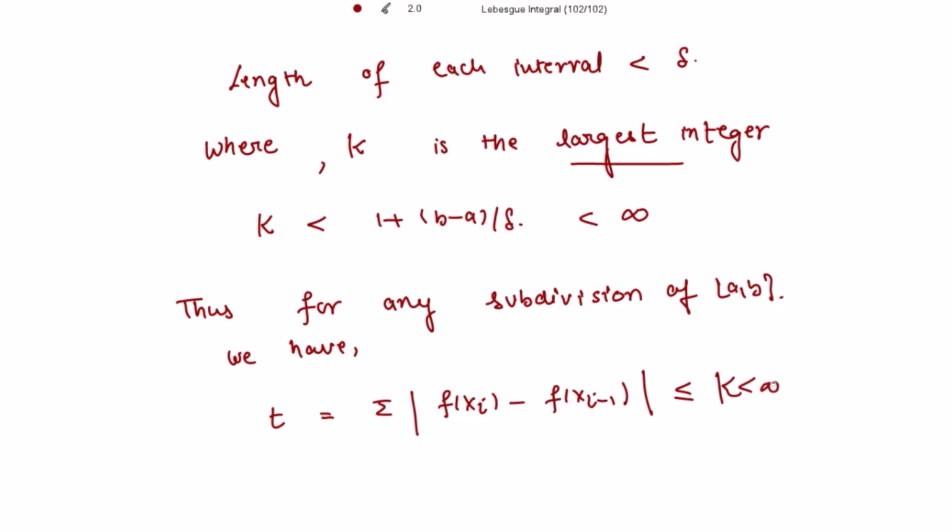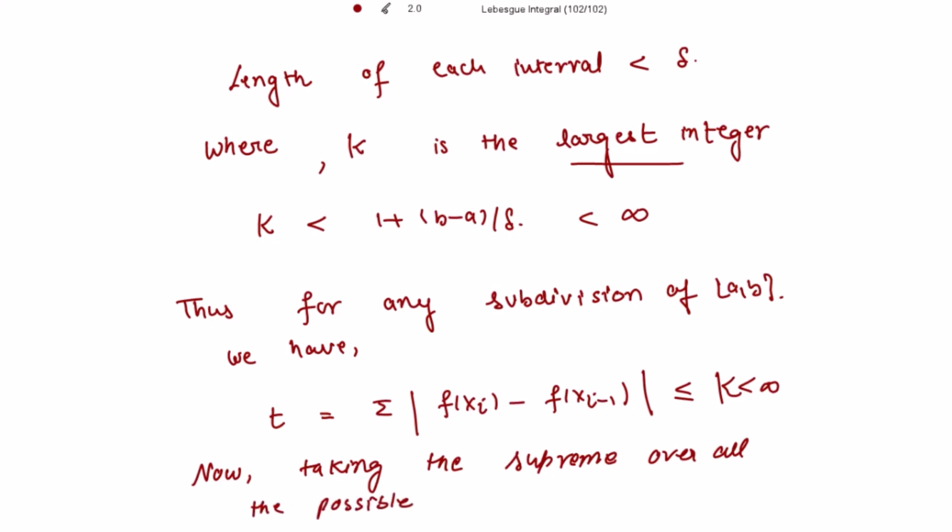So this is finite. And now taking the supremum over all the possible subdivisions of the closed interval [a, b], this small t will change into capital T, which is less than or equal to k, and this is finite, so T is finite.